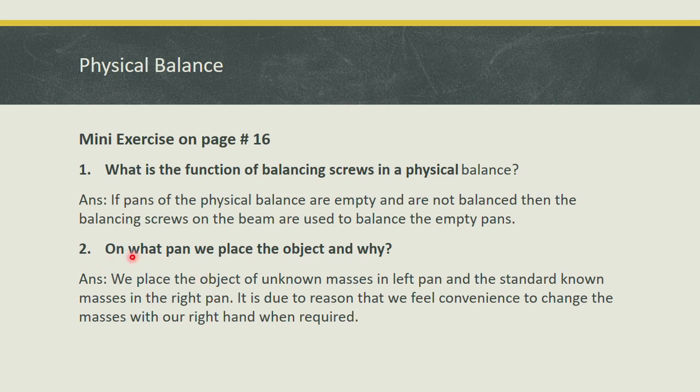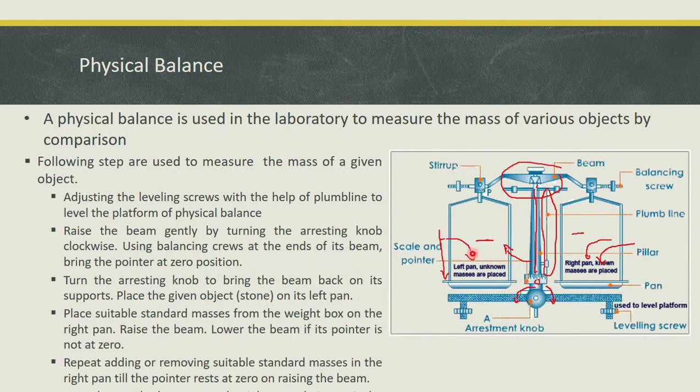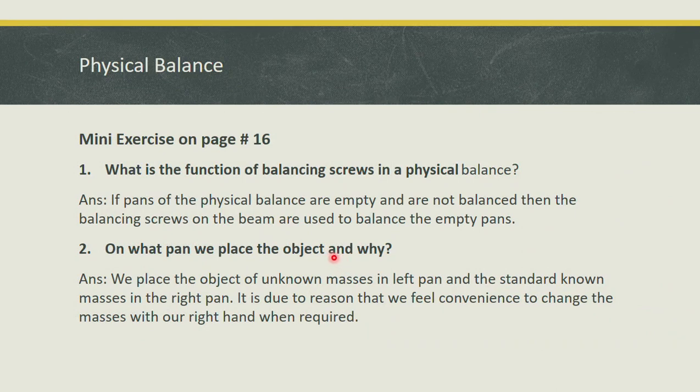Now next is, on what pen we place the object and why. So we place an object of unknown mass on the left pen. As you see, we place an unknown mass on the left pen and a known mass on the right pen. And the question says why. So it is due to a reason: we feel more convenience to change the masses with our right hand when required.